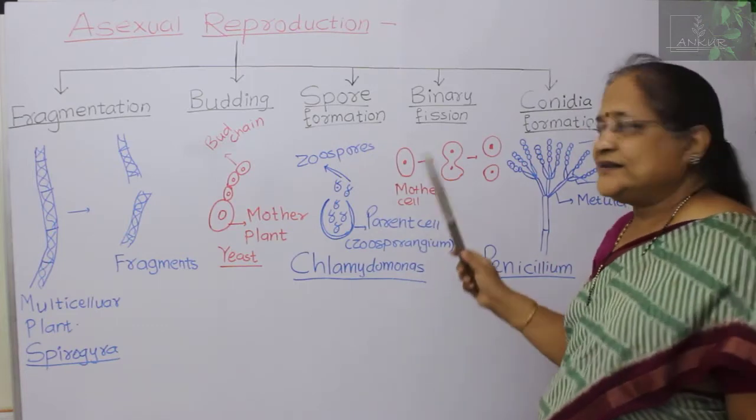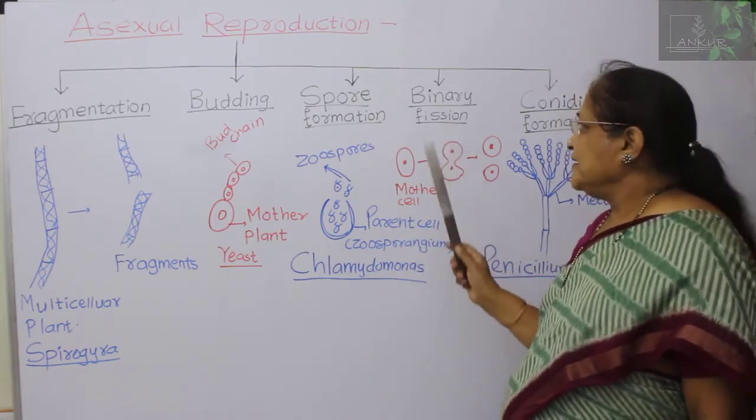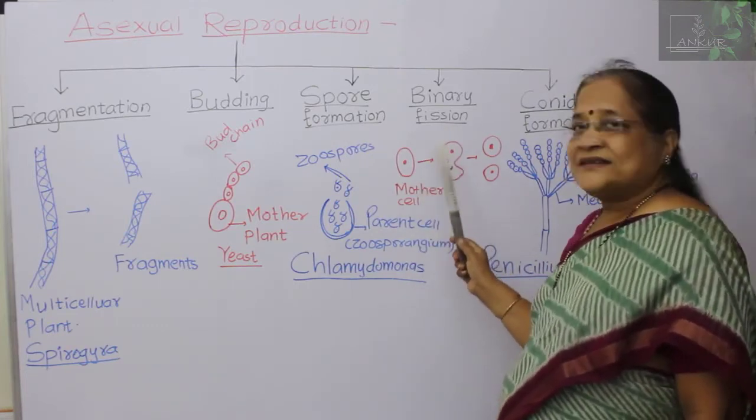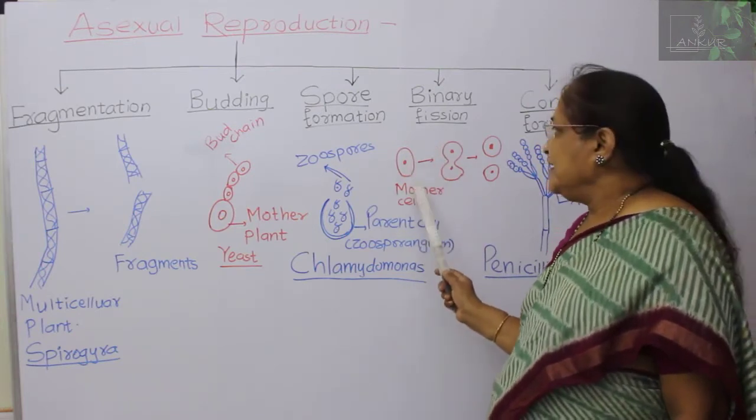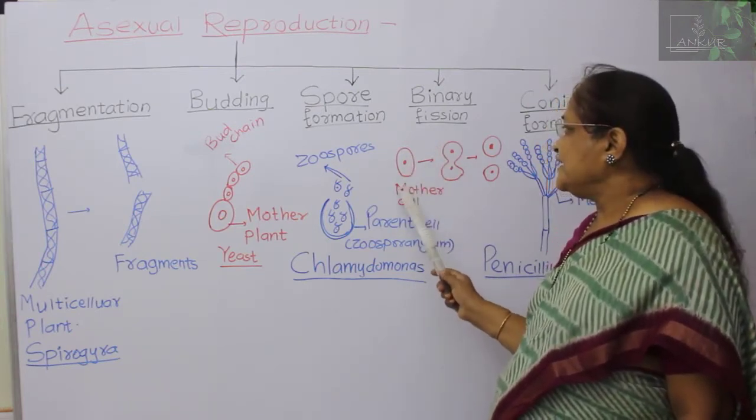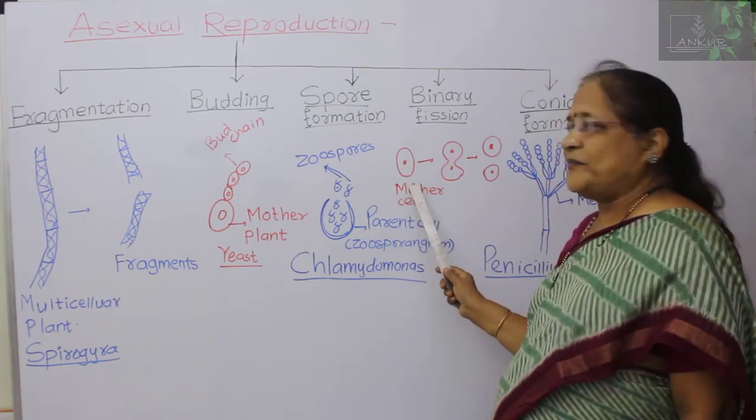The next one is binary fission, that is in some fungi. Here mostly in unicellular fungi we get the mother plant.